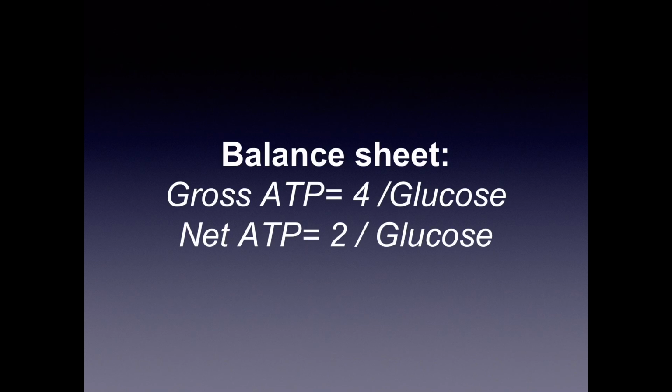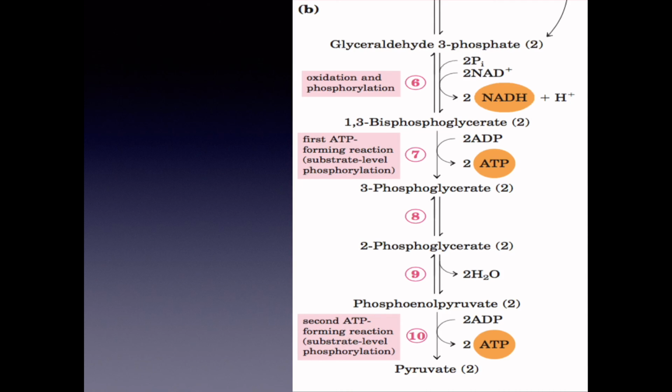If you see the balance sheet, the gross ATP yield from one glucose molecule is 4 ATP. So we have got 4 ATPs per glucose molecule. This is our gross ATP yield, while the net ATP yield is actually 2 ATPs per glucose molecule. Now why is it like that? Let us see the payoff phase. In the payoff phase, we got 2 ATPs formed over here and 2 ATPs formed over here. So we got 4 ATP, but the net yield is actually 2 ATPs.